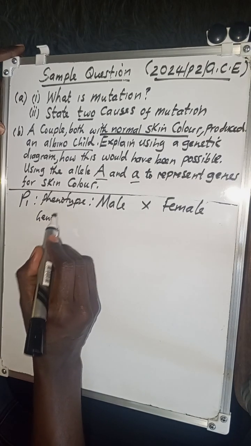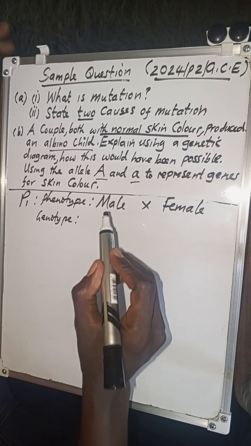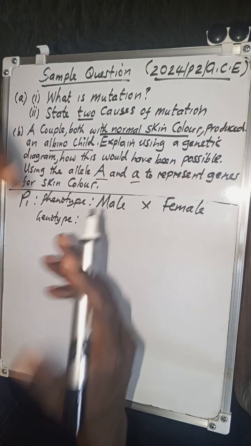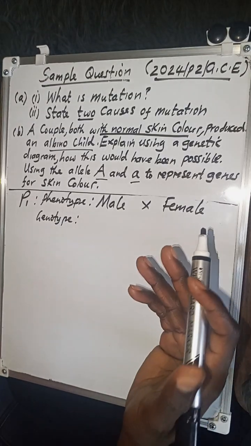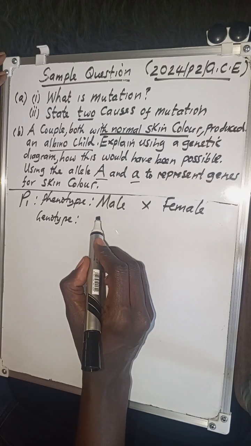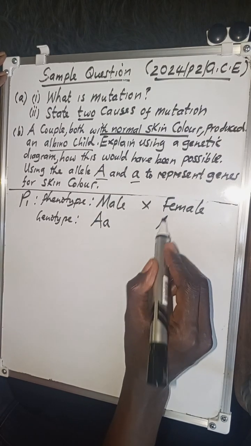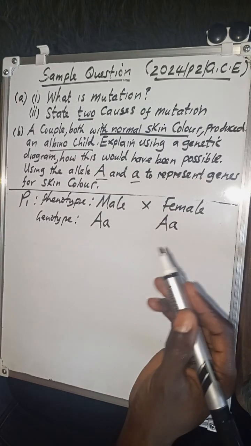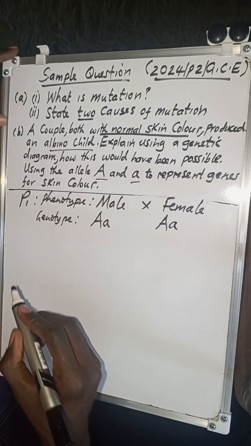Then you can go to the genotype. Now, because they were normal for skin color, but they produced an albino, it simply means that both the mother and the father were carriers. And if they are carriers, it means they are heterozygous. So it means capital A, small letter a, capital A, small letter a. Because they were both normal but had an albino child, the only possibility is when each of them is a carrier.